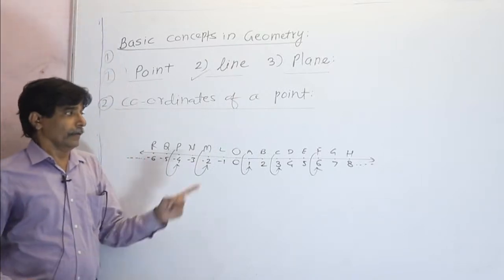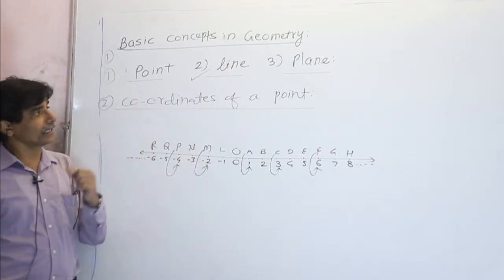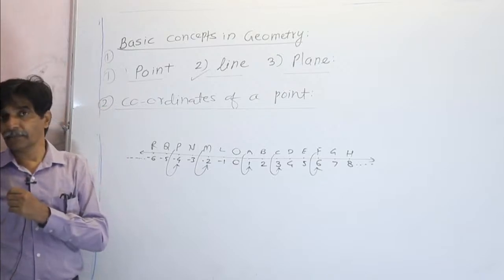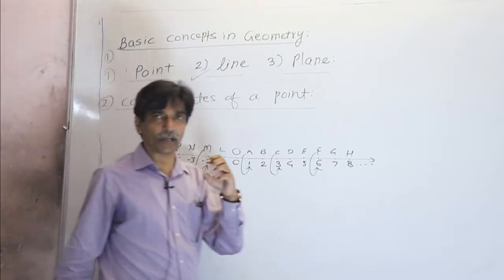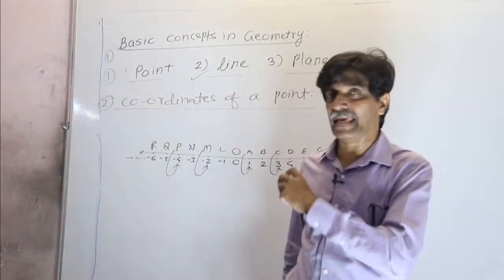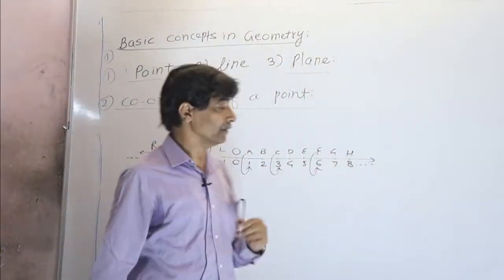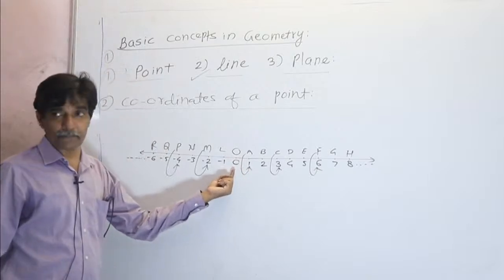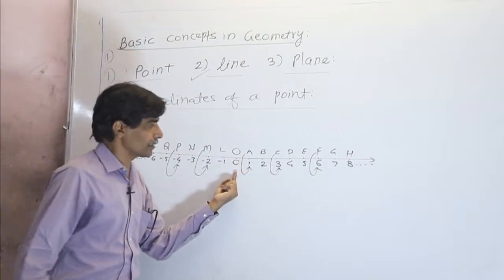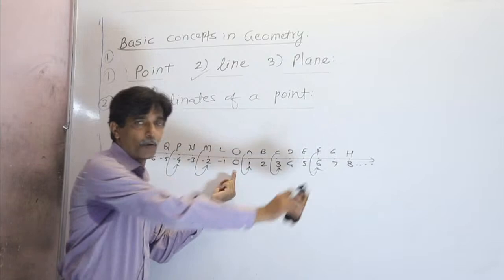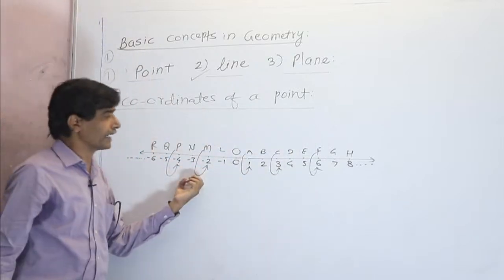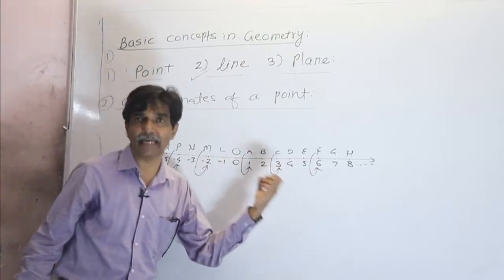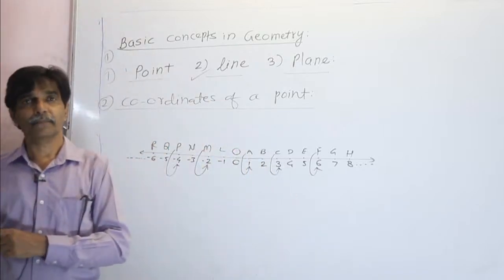Now, after the definition of coordinates, we have to learn what basic role coordinates play on the number line. You know well that on this number line, the coordinates to the right of the origin are positive and to the left of the origin are negative. What do the negative and positive signs of a coordinate represent?